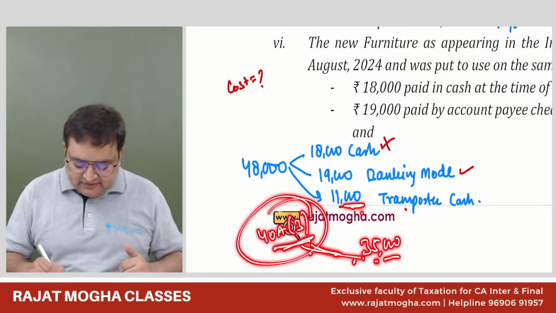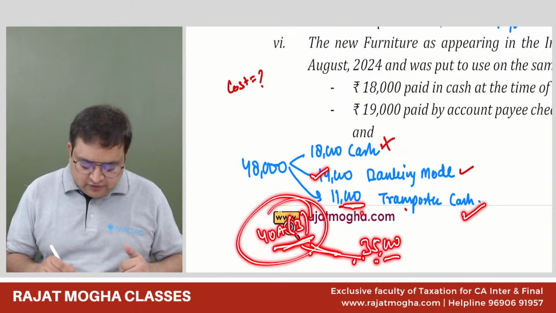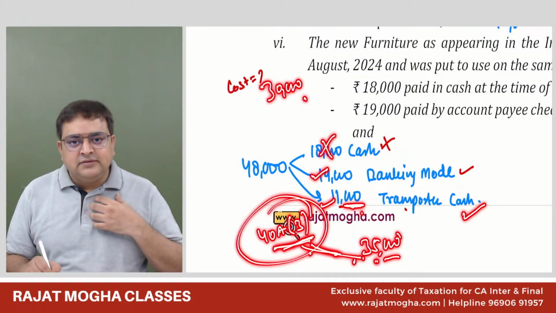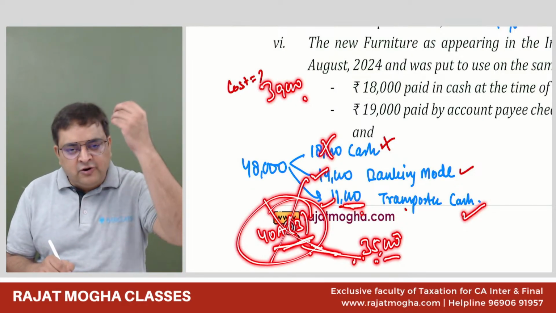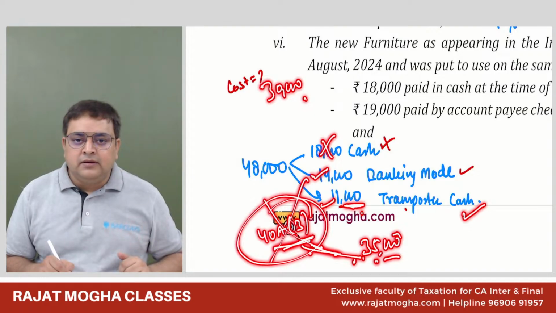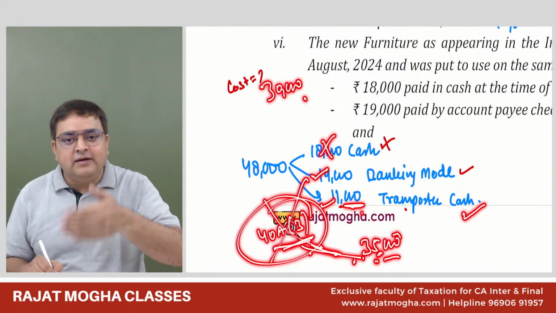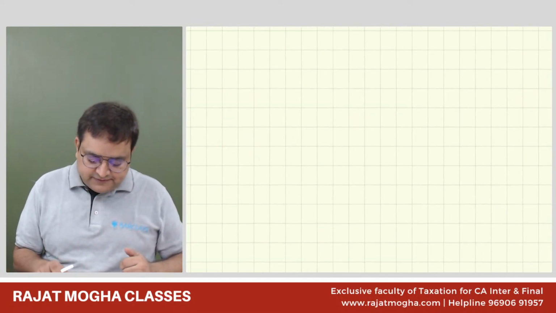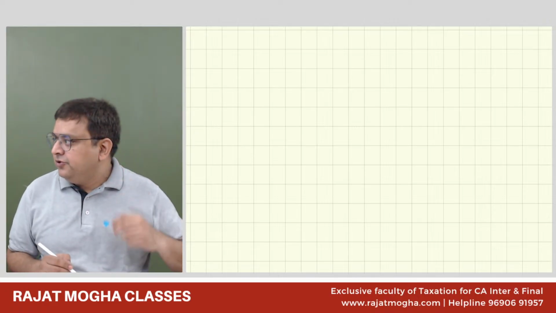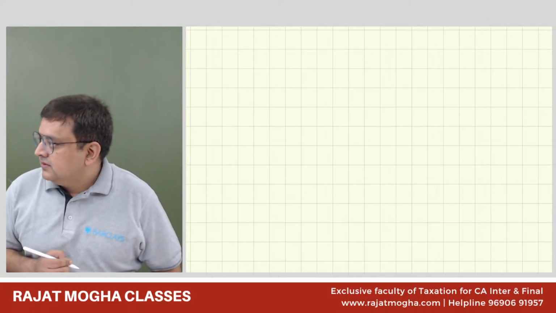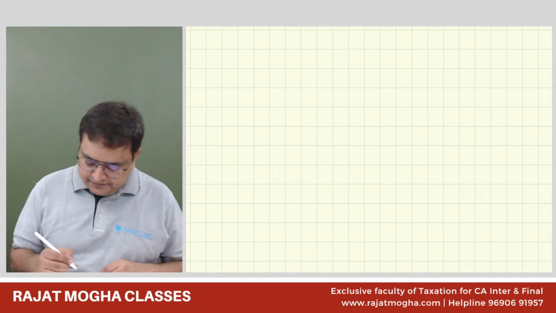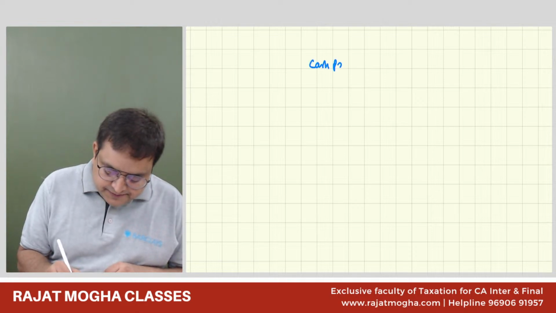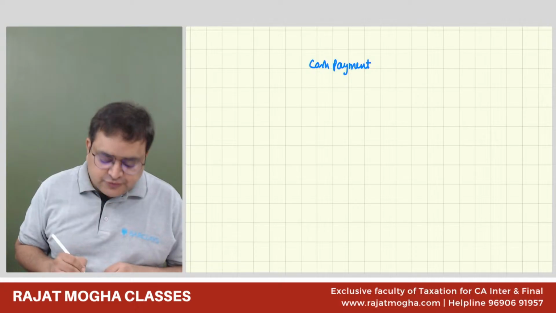So the cost of the furniture is 30,000. Guys, my point is, this section 48.3 is not at all applicable over here. In fact, forget about the exception. Section 48.3 is not applicable over here. See what I have told you in the classes. When you make a cash payment in excess of 10,000 rupees, please write it somewhere.